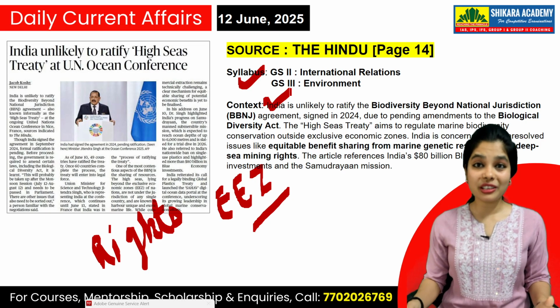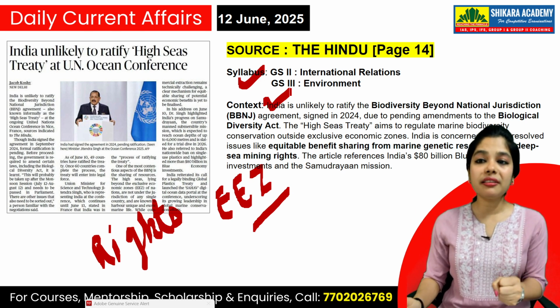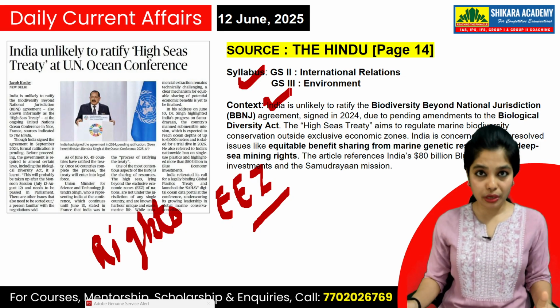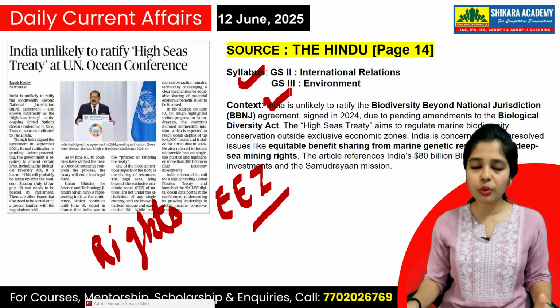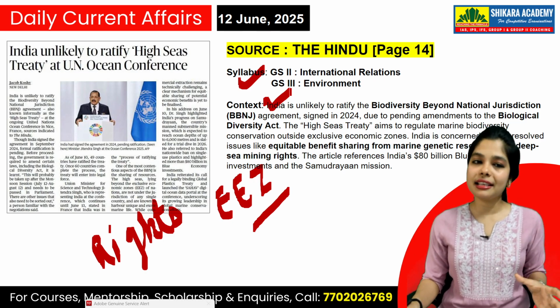And when it is not India's water, still India needs to conserve that, the biodiversity which is beyond this 200 nautical miles exclusive economic zone. So India is not happy with this decision, and India is unlikely to ratify the High Seas Treaty on UN Ocean conferences.